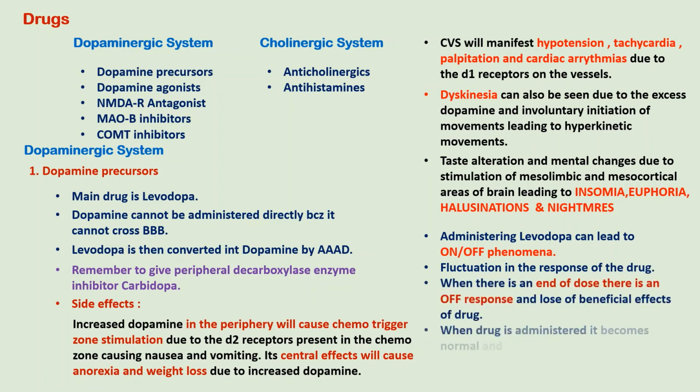When there is an end of dose, there is an off response, like the switch is turned off, and there is loss of beneficial effects of the drug. And when the drug is administered again, it becomes normal, and for this reason, a sustained release formulation of this particular drug is preferred. The next class of drug is the dopamine agonist.